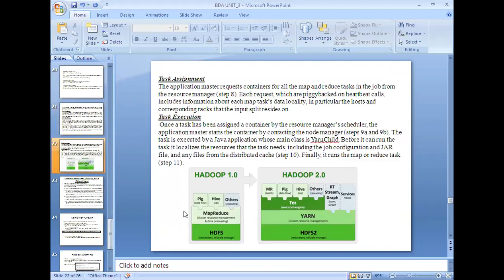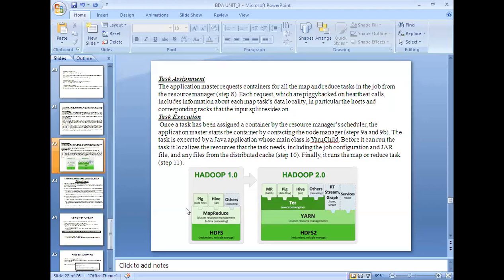And now task assignment. In the previous case, first the job ID will be created, and next it verifies the input path, whether it is properly specified or not, and it looks for the output path, whether it already exists with the name or not. Finally, it copies all the resources that are essential for executing this job, like jar files, into the job tracker's file system in the case of classic. And finally, it passes information, yes, I am ready for the execution. So these are the 5 steps involved in task assignment in classic.